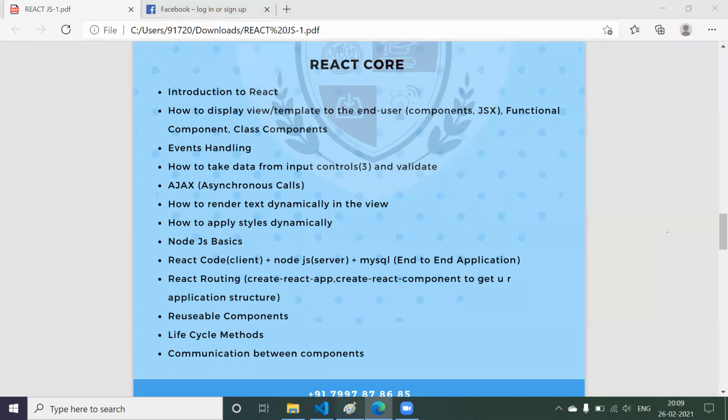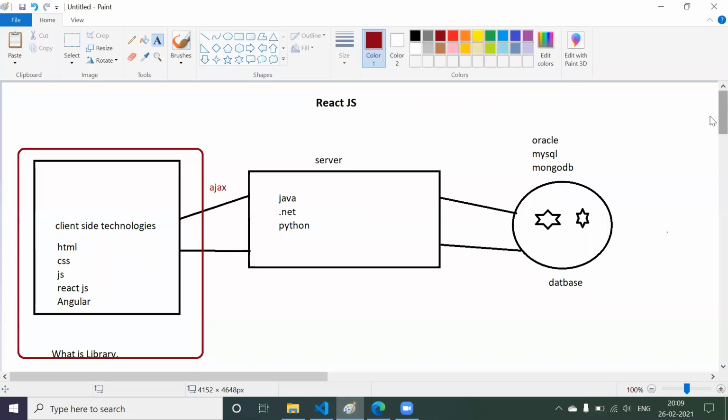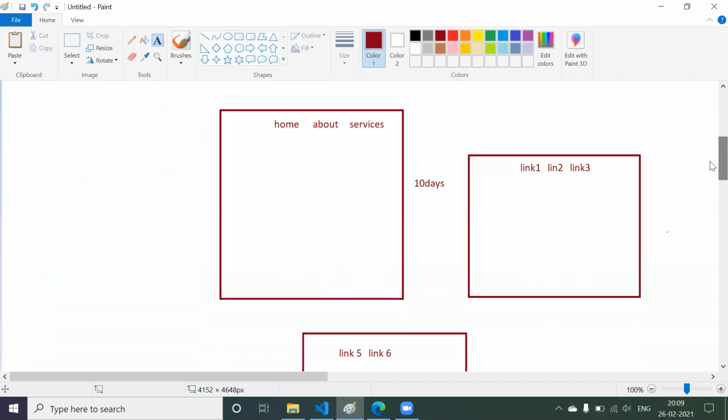And one more thing, we are going to see something called routing. What do you mean by routing? In my web page, I have home, about, and services. If I click on home, the home data should be displayed. If I click on about, the about us data should be displayed. How we can display such data, and how we can switch from one link to another link, that concept is called routing. We are going to learn that in React core.